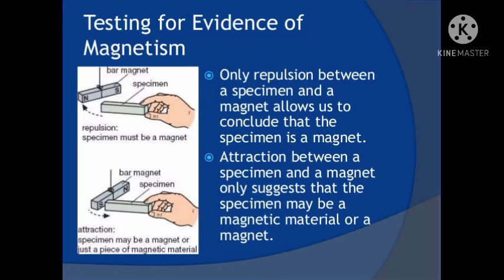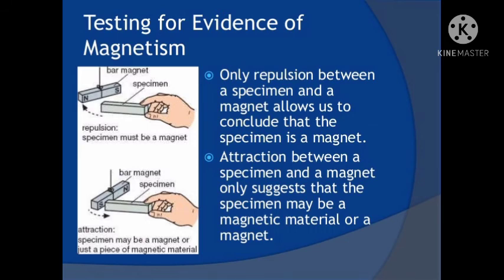If both poles of a magnet attract a substance, that means the substance is a magnetic material, not a magnet. On the other hand, magnetic repulsion is possible only between the like poles of two magnets. Therefore, when any object is repelled by a magnet, the object is surely a magnet. Hence repulsion is the sure test of magnetism.